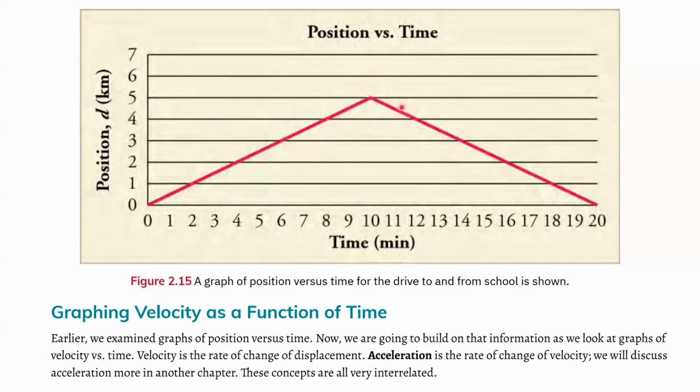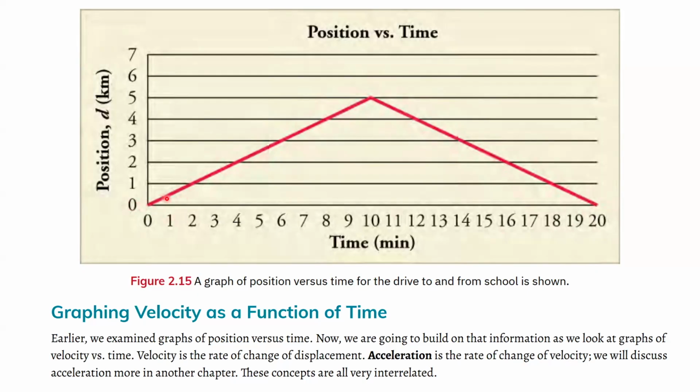So here, this is a good example of distance versus displacement. You're going to school, and then you're driving back. Your position, you travel 5 kilometers to school, but then you drive back home, so it's another 5 kilometers, but you ended up back where you started, at zero.